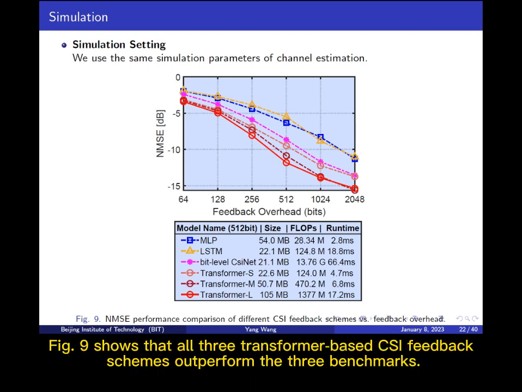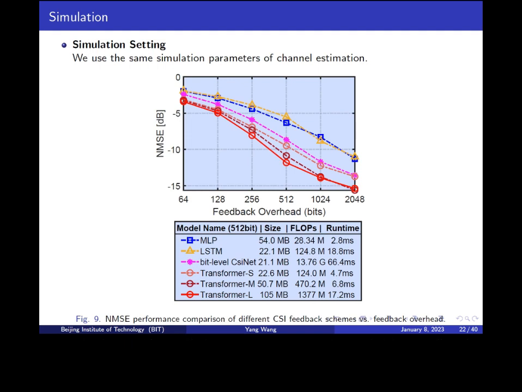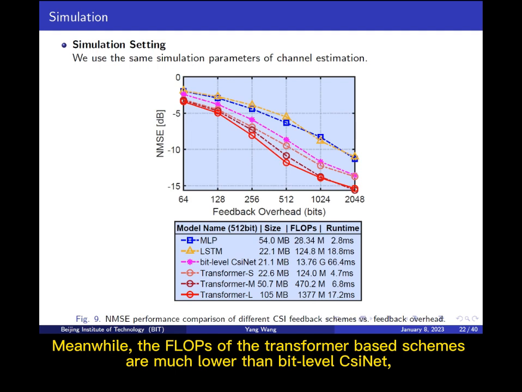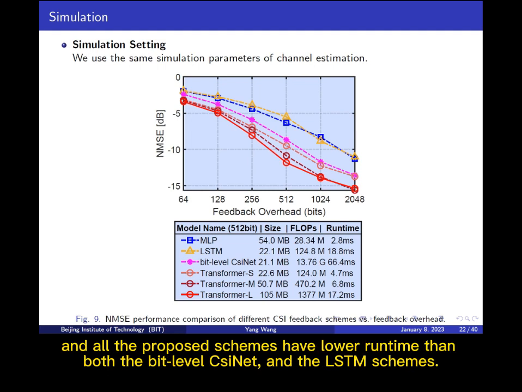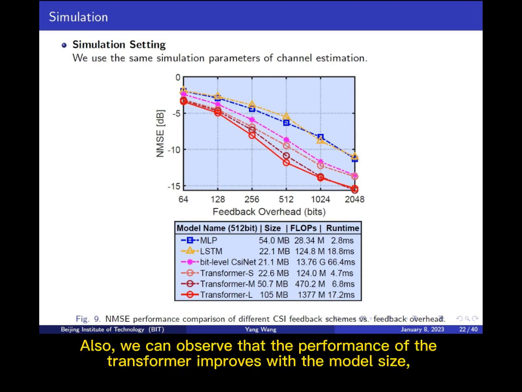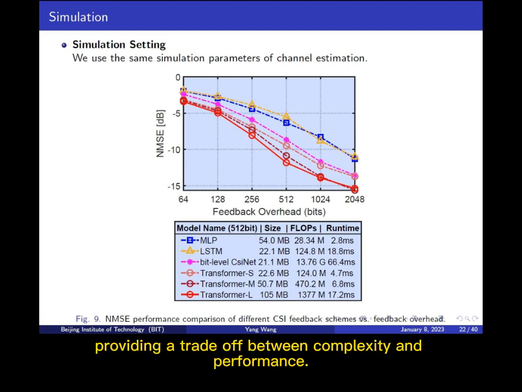Figure 9 shows that all three transformer-based CSI feedback schemes outperform the three benchmarks. Meanwhile, the flops of the transformer-based schemes are much lower than bit-level CSINet, and all the proposed schemes have lower runtime than both the bit-level CSINet and the LSTM schemes. Also, we can observe that the performance of the transformer improves with the model size, providing a trade-off between complexity and performance.